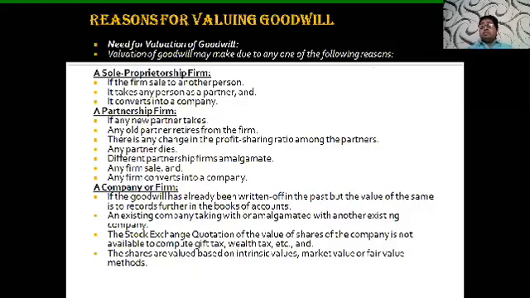If a partnership business is going to amalgamate with another partnership business, amalgamation means one partnership business is going to join with the other partnership business. That is, one business is combined with the other business, at that time also we are required to value the goodwill. If the partnership firm is going to be sold, then also we are going to value the goodwill. And if the partnership business is converted into a company, this company may be a private company, public company, or limited liability partnership, in any form the goodwill is to be calculated.